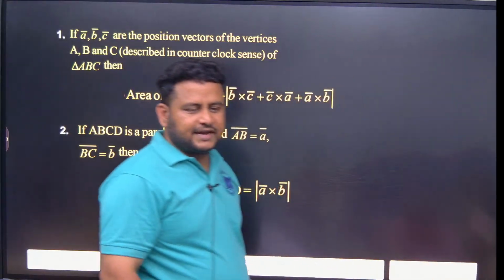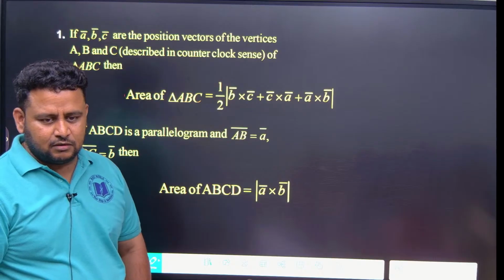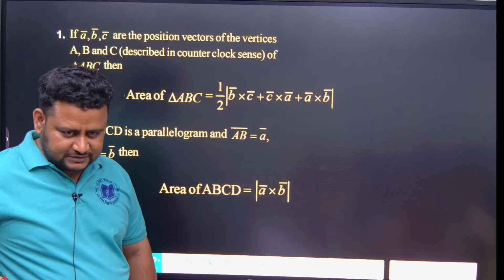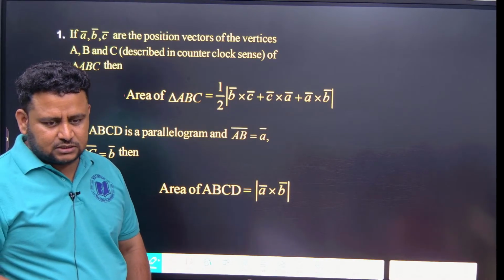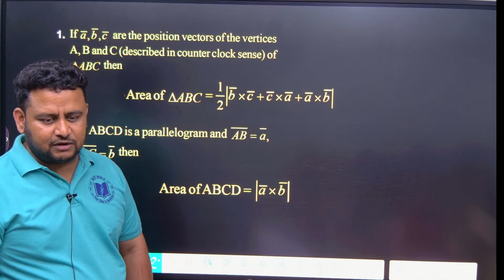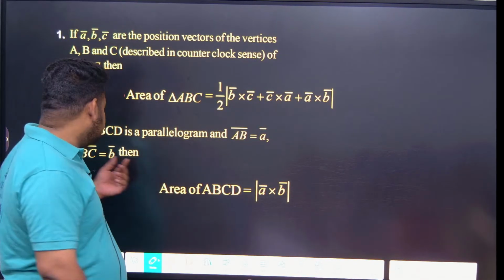Done? So a parallelogram is nothing but two triangles. If you combine them, definitely you will get a parallelogram. If you use a diagonal in a parallelogram, the triangles you get are similar and also congruent. So if you add the areas of the two triangles, you will get the parallelogram. So that's why, if ABCD is a parallelogram,